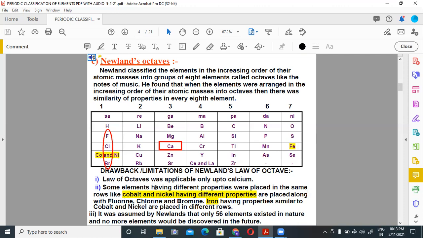It was assumed by Newlands that only 56 elements existed in nature and no more elements could be discovered in the future. But we know at present we have 118 elements in the periodic table.